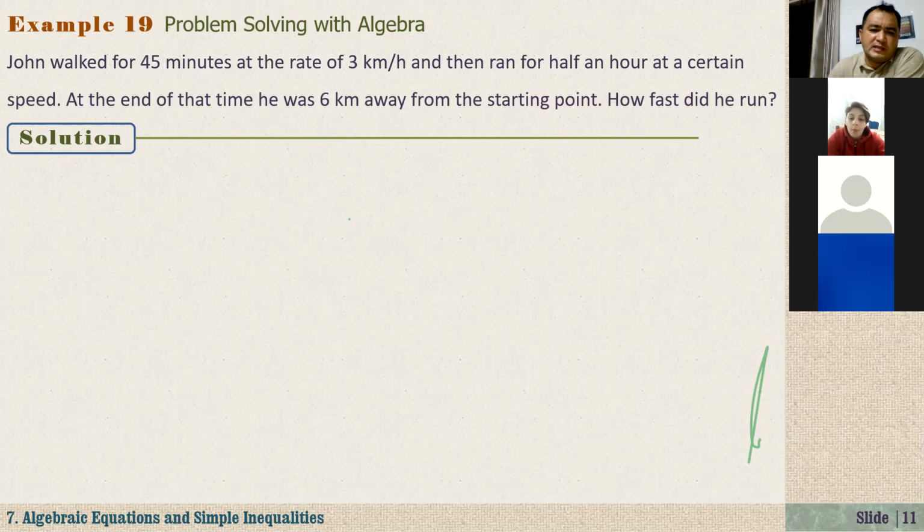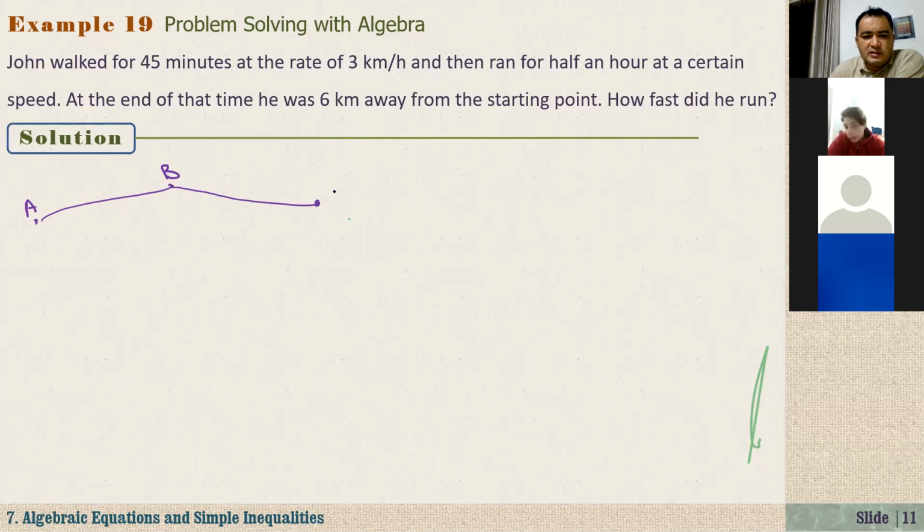In this kind of question, again, I suggest you draw. Assume that John started from this point, A, and he walked some way. And here B, and for some reason after that he changed his speed. And here, this one is C, that's his destination.